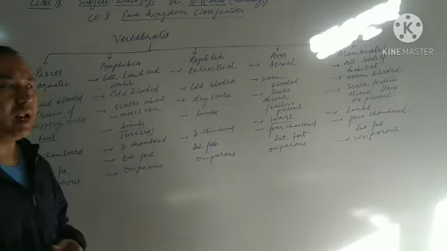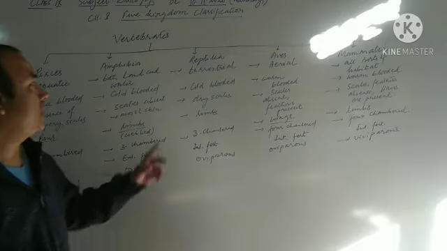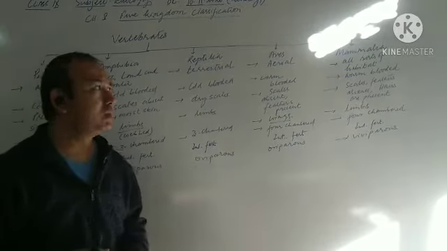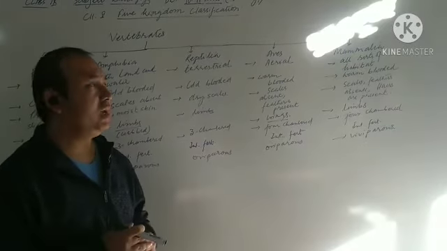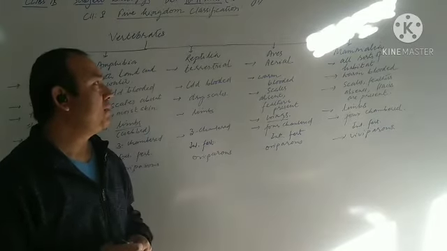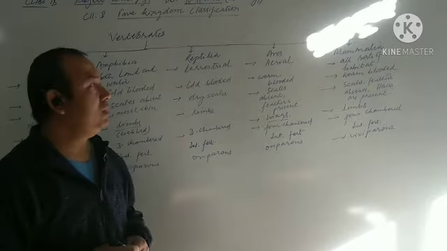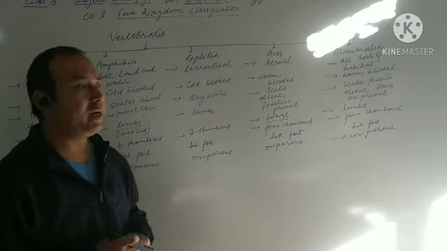Amphibia live both on land as well as in water. Reptilia are mostly terrestrial land animals. And Aves are mostly aerial. They fly in the sky, in the air, so that is why they are aerial. And Mammalia usually show different sorts of habitat.